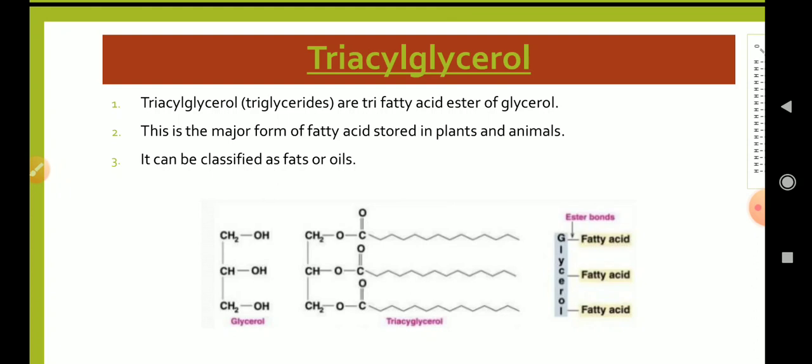These are stored unused calories and provide the body with energy. Serum or plasma total triglyceride concentrations may be determined to assess metabolic disorders, as having a high level of triglyceride in your blood can increase the risk of heart disease. So this is a short introduction about triacylglycerol, and this is all about this lecture. Thank you for watching.